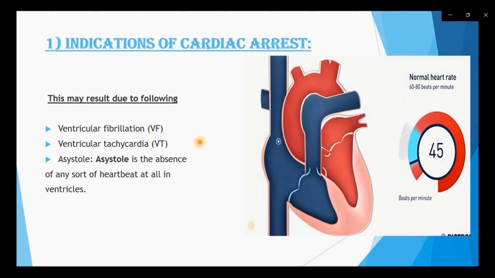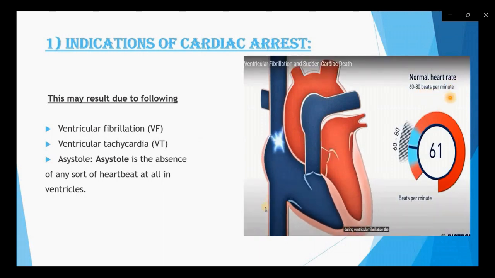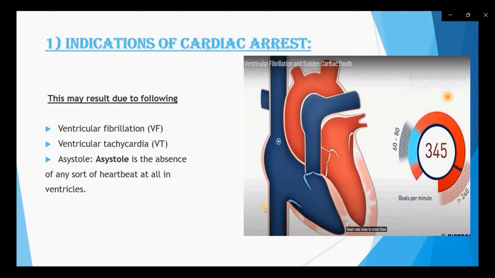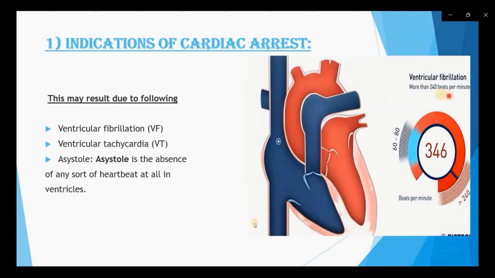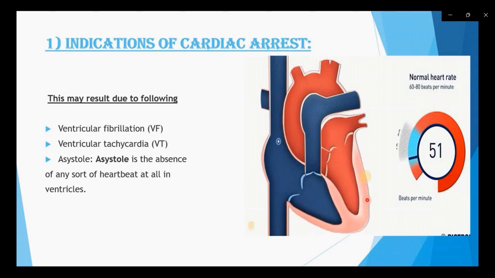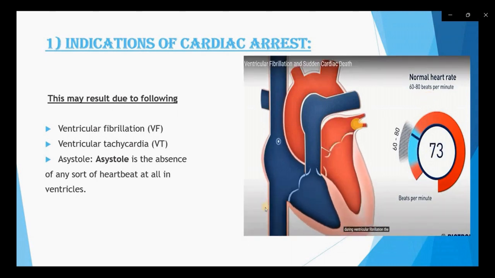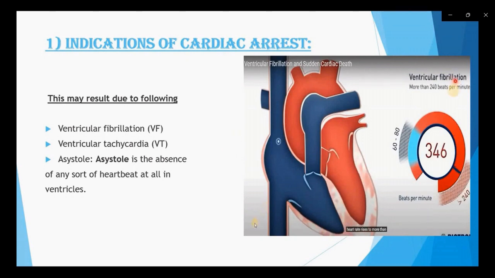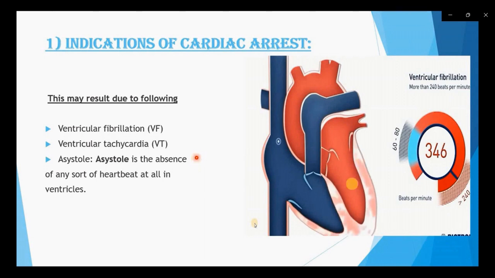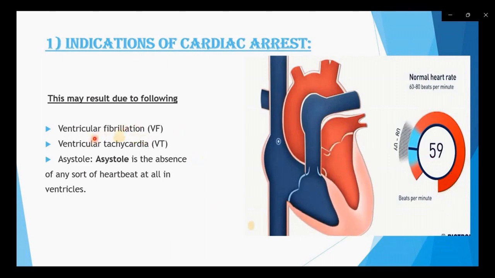In this video, you can see our normal heartbeat is 60 to 100, about 60 to 80 beats per minute. But in ventricular fibrillation, our heart starts beating more than 250 beats per minute and in an irregular way. This is known as ventricular fibrillation, and it is a cause of cardiac arrest. I hope it is clear what ventricular fibrillation is.